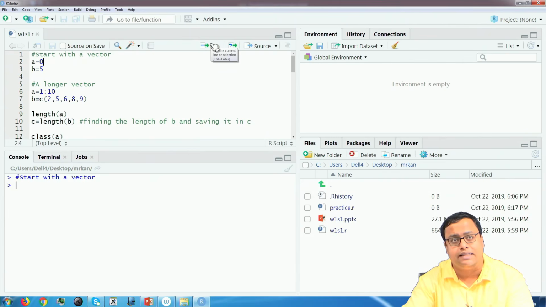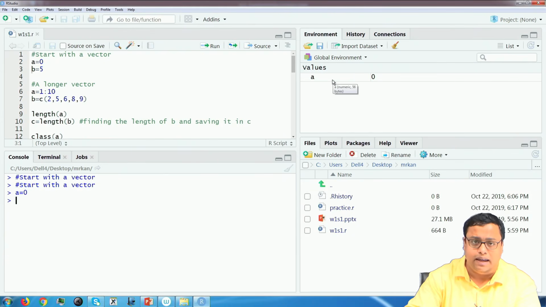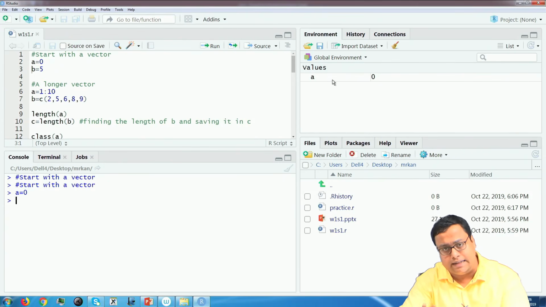So, here the second line of code is a is equal to 0, that will get run. The moment I run that a is equal to 0, you will see that in the global environment 0 gets saved in the value of a, means the name is a, a vector gets created whose name is a, and the corresponding value that gets saved is 0. How will I use that?